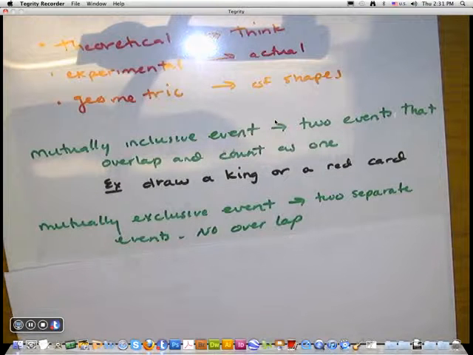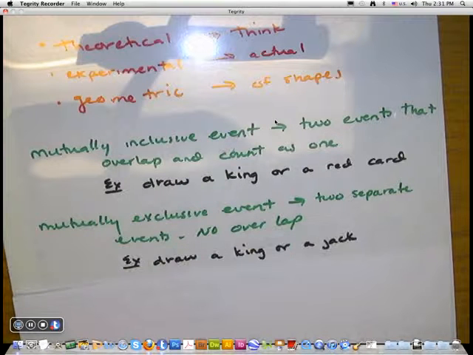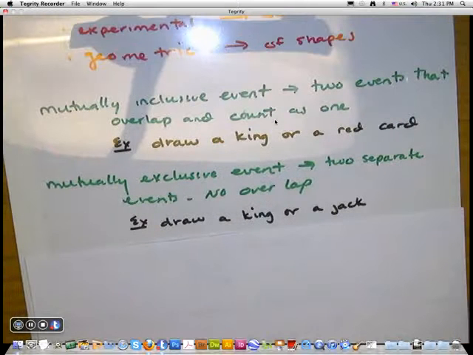Mutually exclusive means they are 2 separate events and they do not overlap. For example, what's the probability of drawing a king or a jack? Those 2 things are one or the other. They cannot be both.